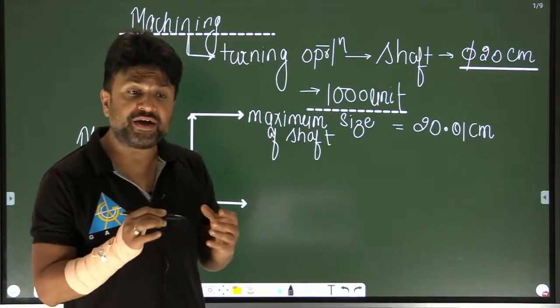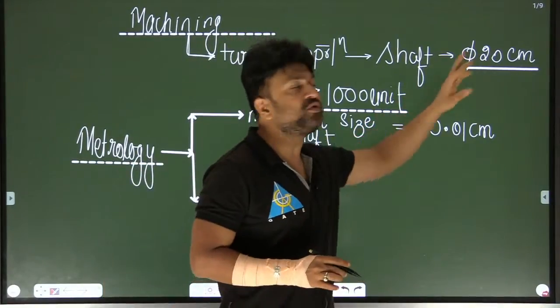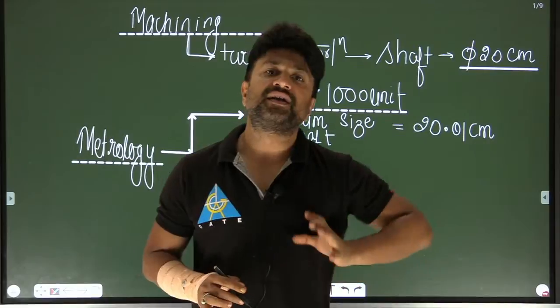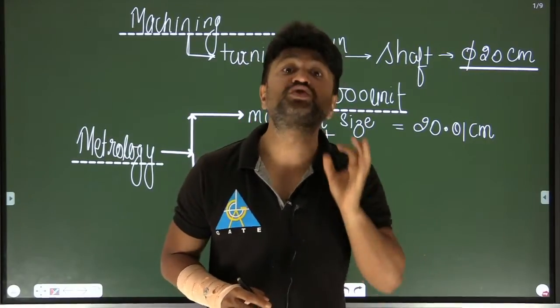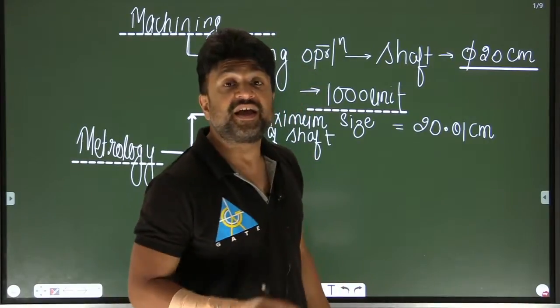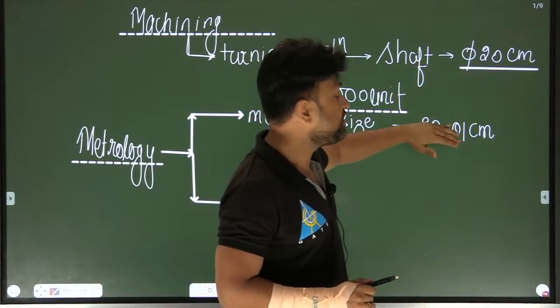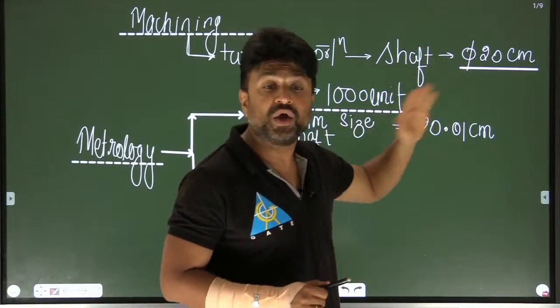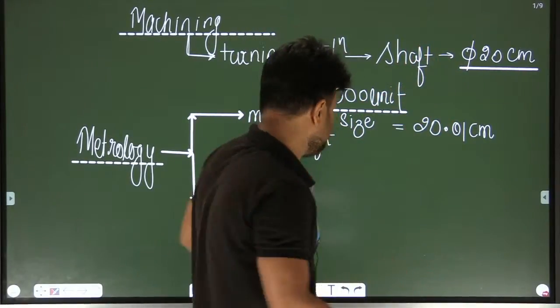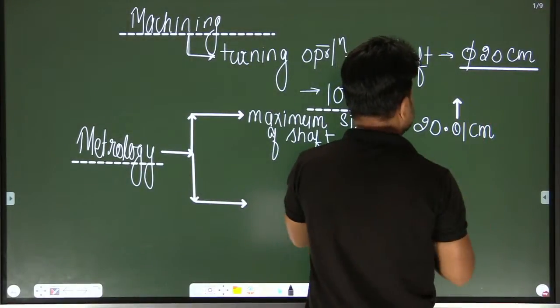I mean, if it is not possible to produce a 20 centimeter diameter shaft, then the maximum size which will be acceptable is up to 20.01. If I make a shaft whose diameter is greater than 20.01, it will be rejected, my dear student.